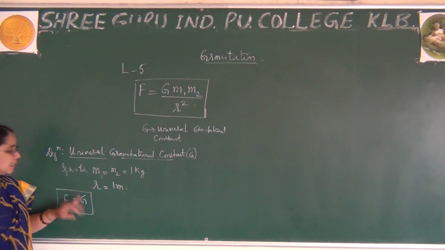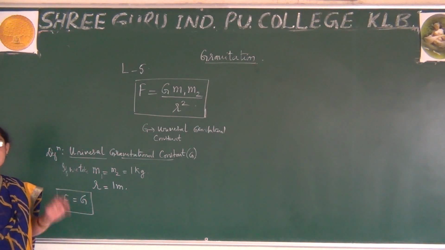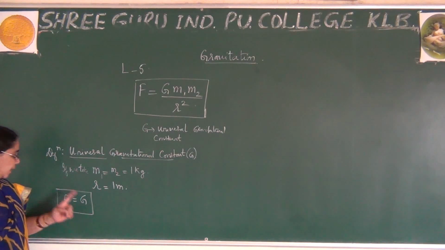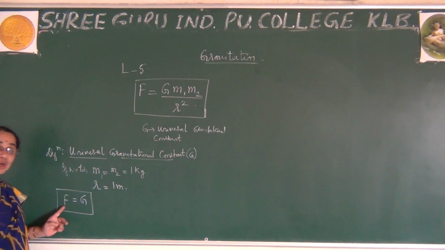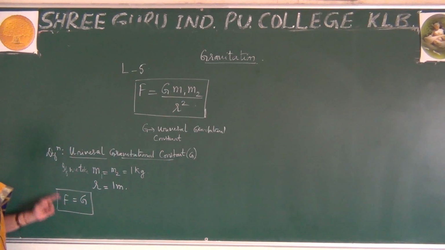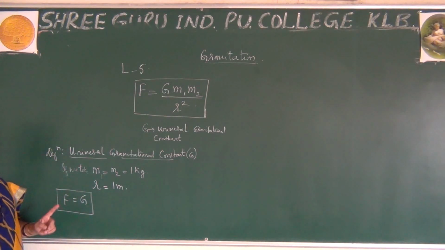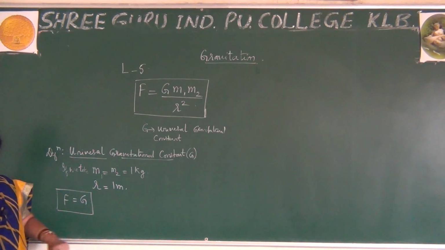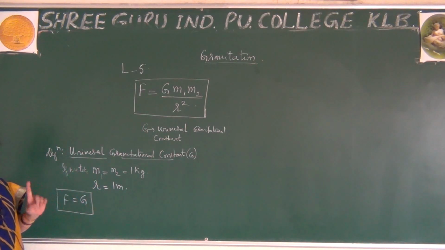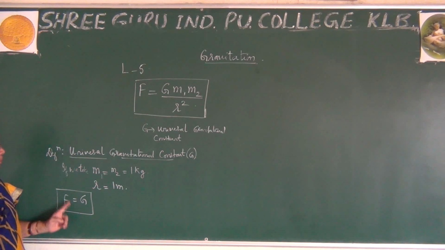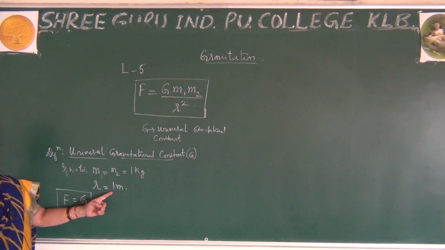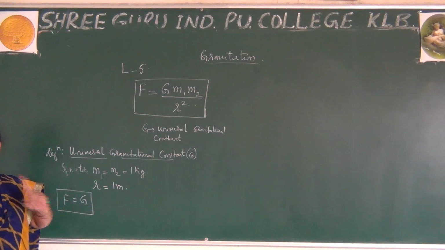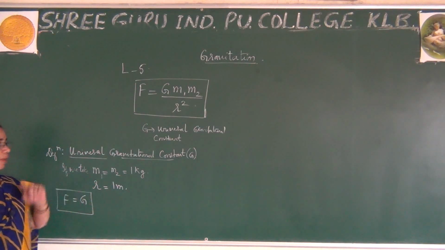So the universal gravitational constant is numerically equal to the force of attraction between two bodies of masses 1 kg each, separated by unit distance between them. Unit distance means nothing but 1 meter. Their separation is 1 meter.